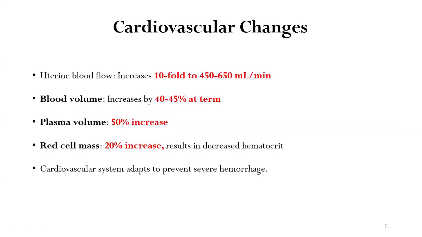The cardiovascular changes during pregnancy: the uterine blood flow increases tenfold to around 450 to 650 ml per minute. The blood volume increases by 40 to 45% at term. The plasma volume increases by 50%. The red cell mass increases by 20%, which results in decreased hematocrit. So this cardiovascular system basically adapts to prevent severe postpartum hemorrhage. So remember, uterine blood flow increased by tenfold, blood volume increased by 40 to 50%, plasma volume increased by 50%, red cell mass increased by 20%, and the hematocrit decreases.